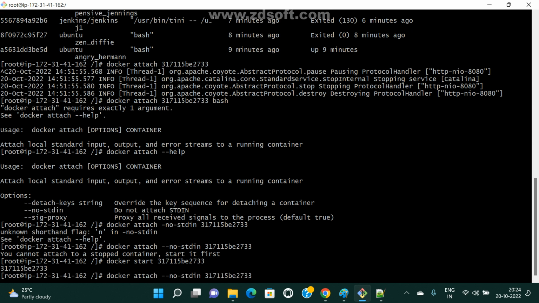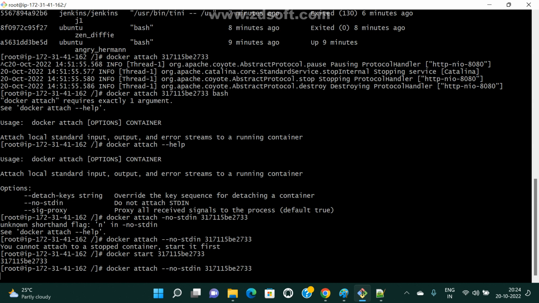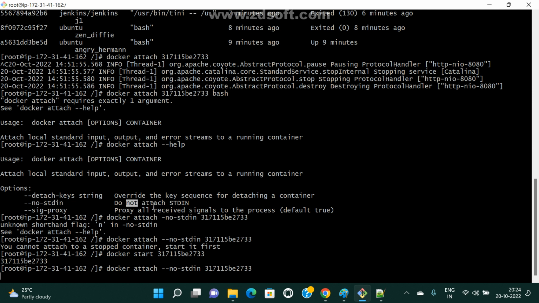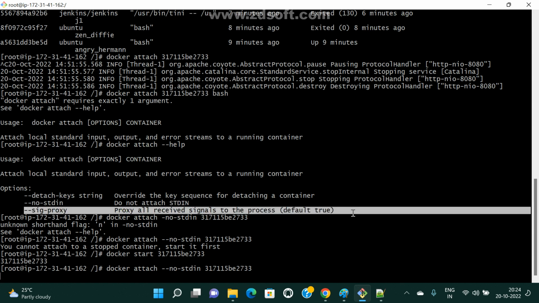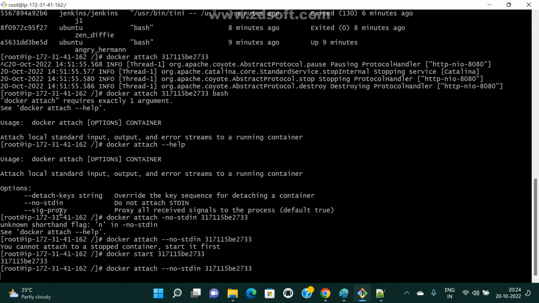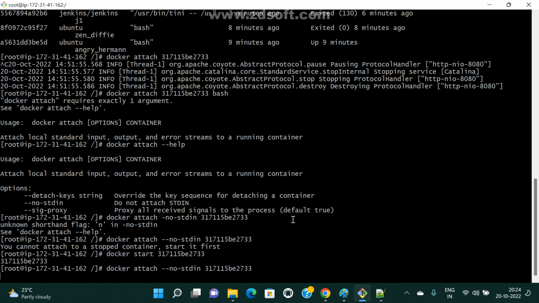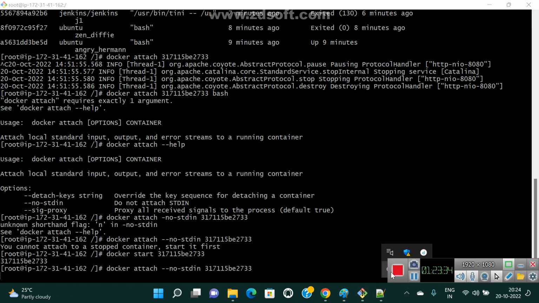Okay. What does no-stdin mean here? They describe it as: do not attach standard input. I don't want to connect it. We can pass something, I don't know which one. Okay, I will check and let you know. So in this case also we can use attach. Does anyone have any doubts?